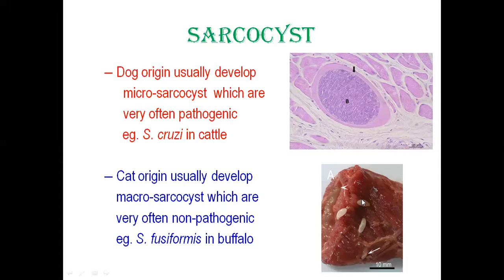You can see here this spindle shaped sarcocyst in the outer wall of the esophagus, where it does not cause any harm. But the sarcocysts which occur in the musculature tissue could cause a serious disease, which we will see.